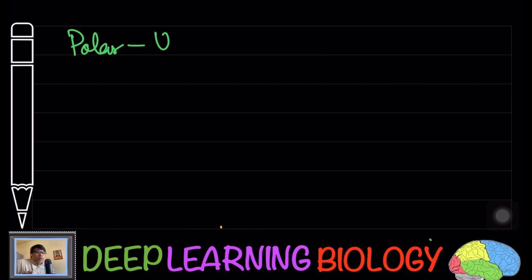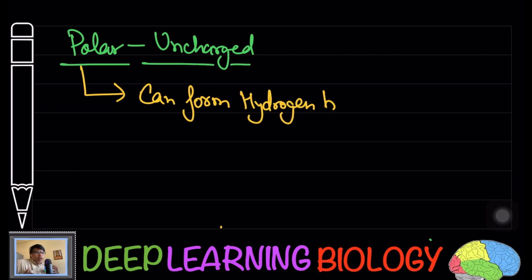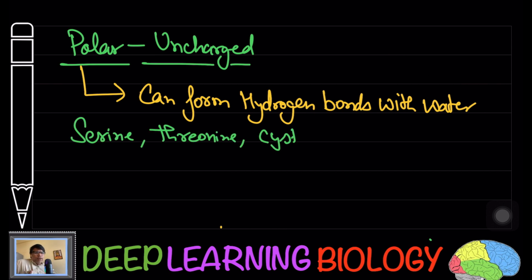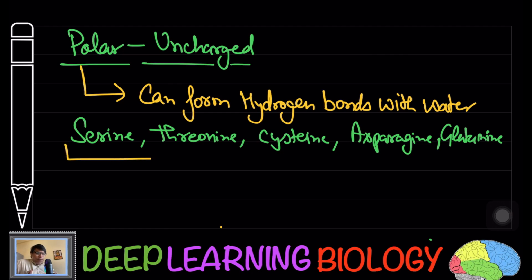Now let us move further. Now here we are going to discuss polar uncharged amino acids. So I have told you, one can be uncharged, another can be positively charged, another can be negatively charged. Now these polar amino acids generally can form hydrogen bonds with water. So here you are going to see examples like serine, threonine, cysteine, asparagine, and glutamine.